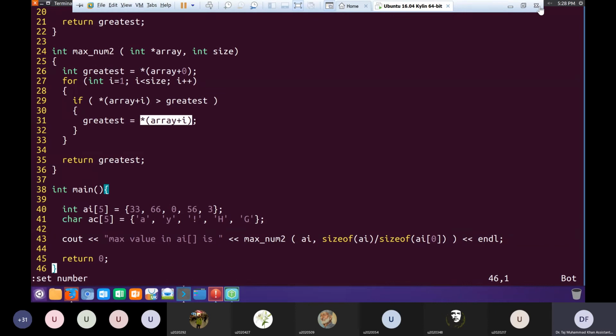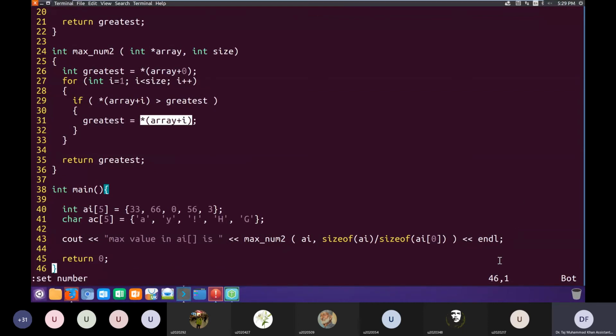So when we pass an array, the function does not receive the whole array. The argument of the function and the definition does not receive the whole array. It receives a pointer to an array. A pointer to an array is basically the pointer to the first element of the array. In technical terms, we call this that when we pass an array as an argument to a function, it decays to a pointer. The array passed in the argument decays to a pointer. So we call it array to pointer decay.